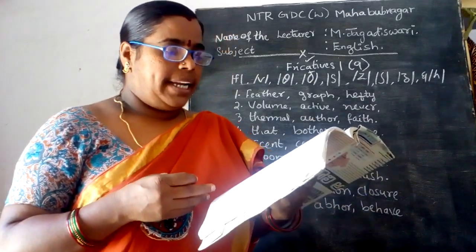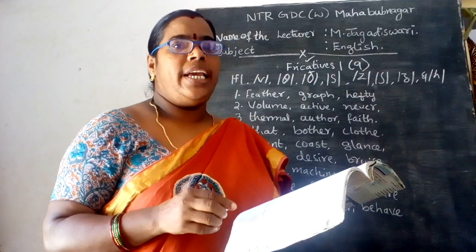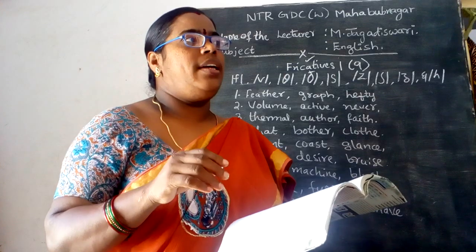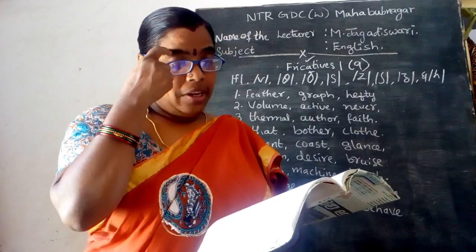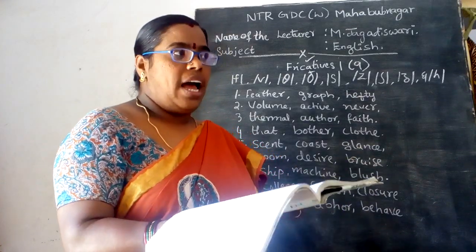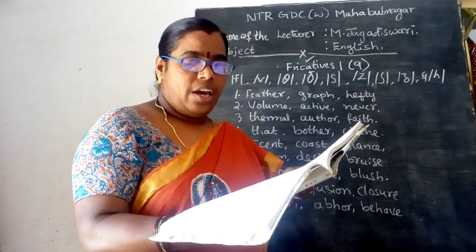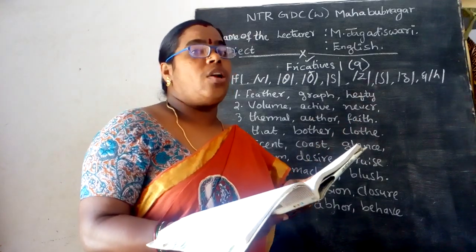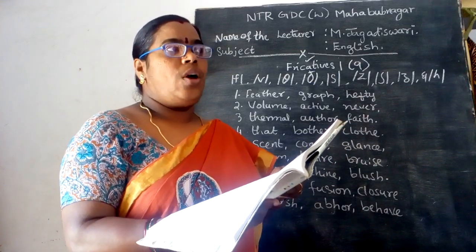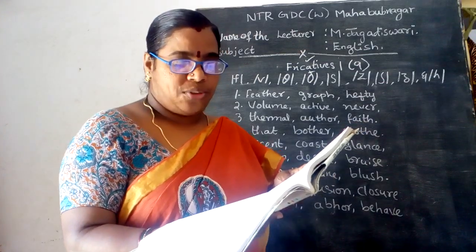Then this can be taken into these. The sound of the third one is hefty, H-E-F-T-Y. That is FT there. Then you can see, again you pronounce these words with the F sound: feather, graph, hefty, where the sound you are going to pronounce is with F. So those are the words taken for the F sound.